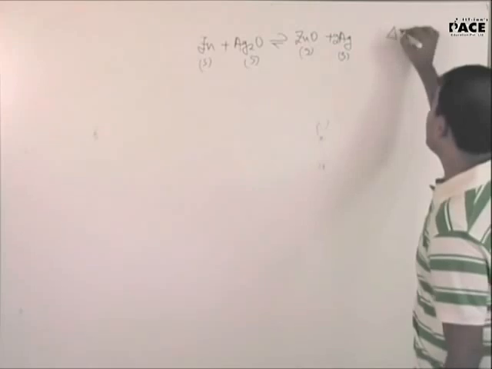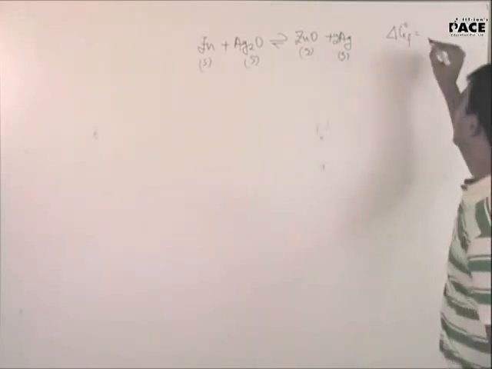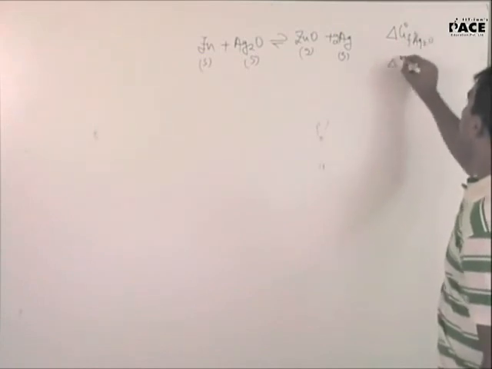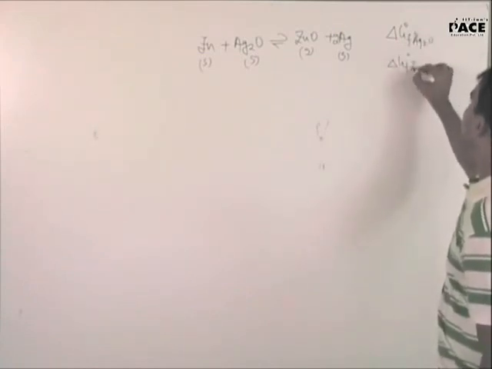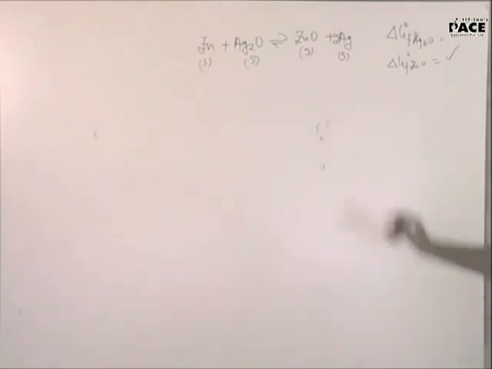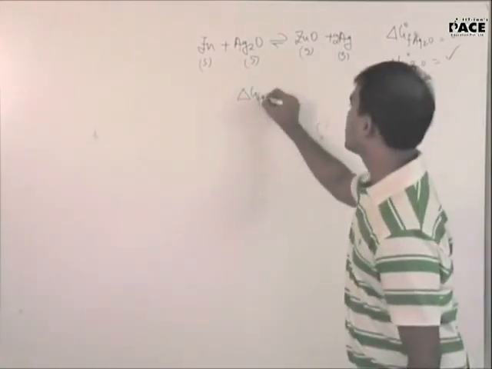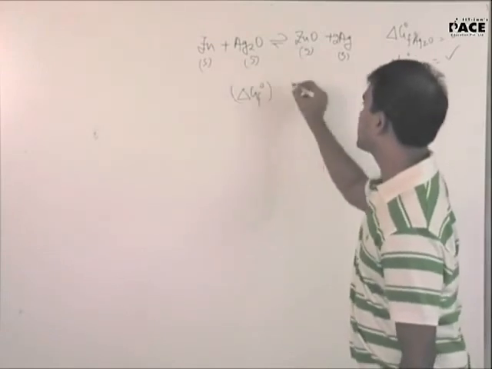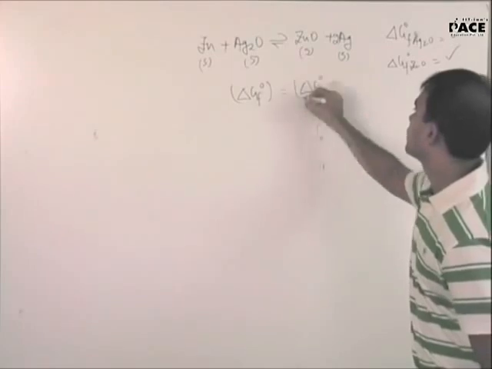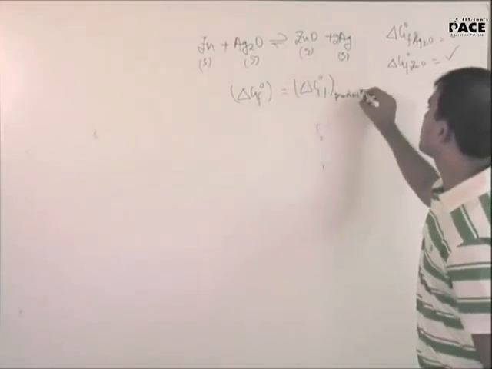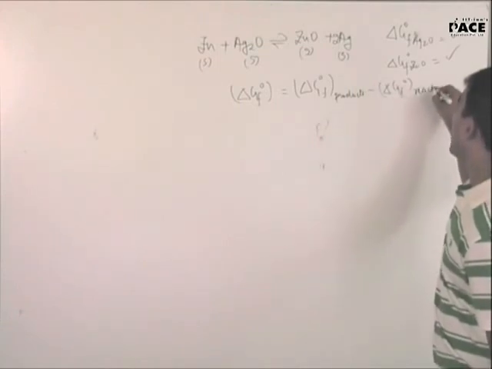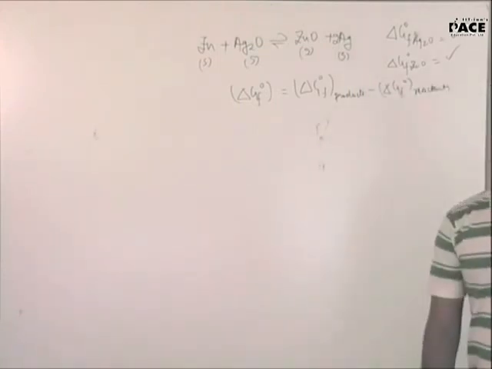And they have given you delta G naught formation for Ag2O, and they have given you delta G naught formation for ZnO. These two things have been given to you. So what will be delta GF naught for this reaction? Delta GF naught products minus delta GF naught reactants. Simple enough.